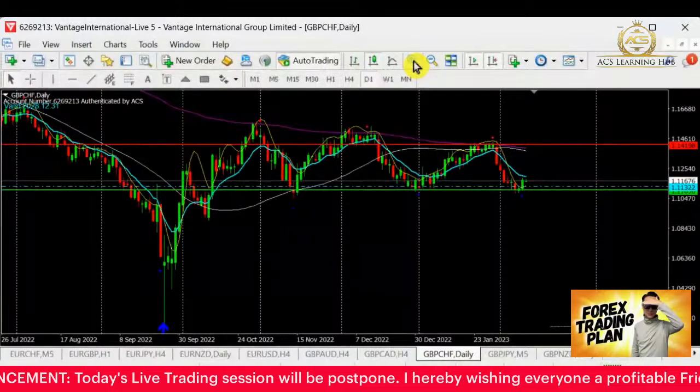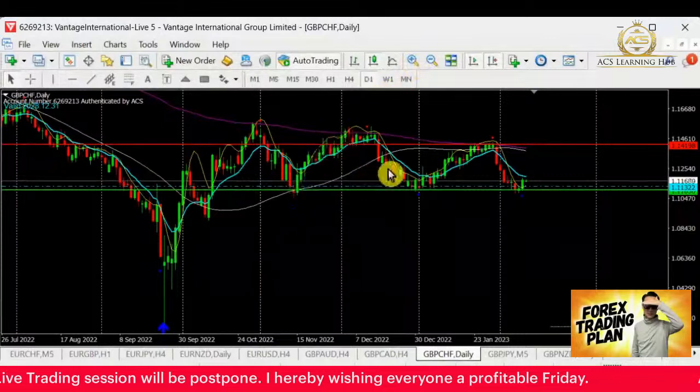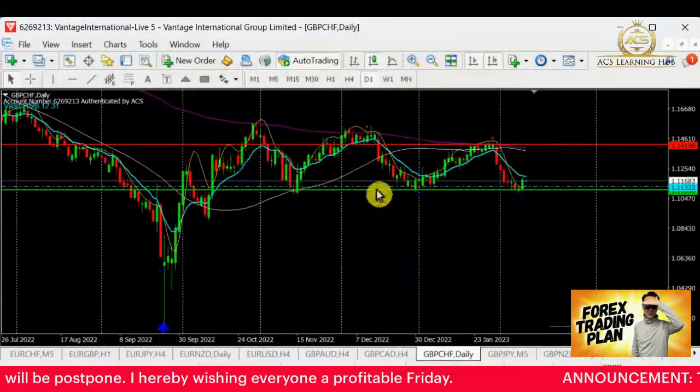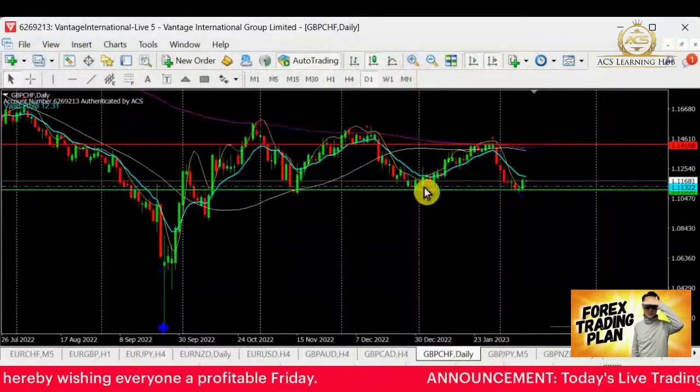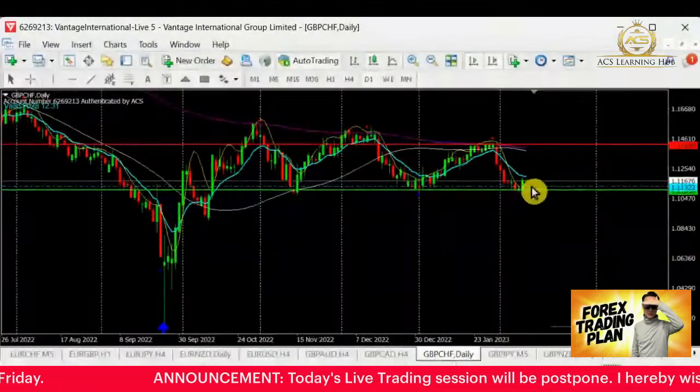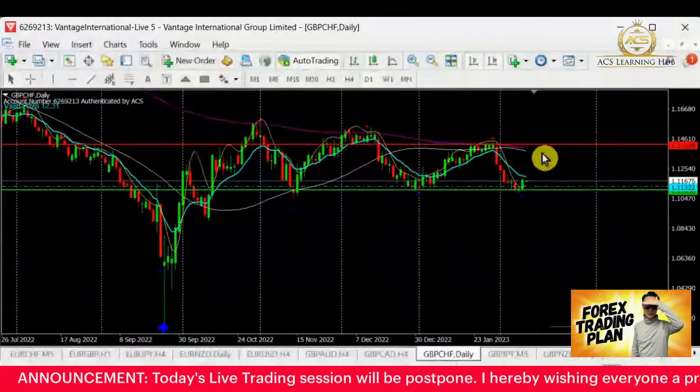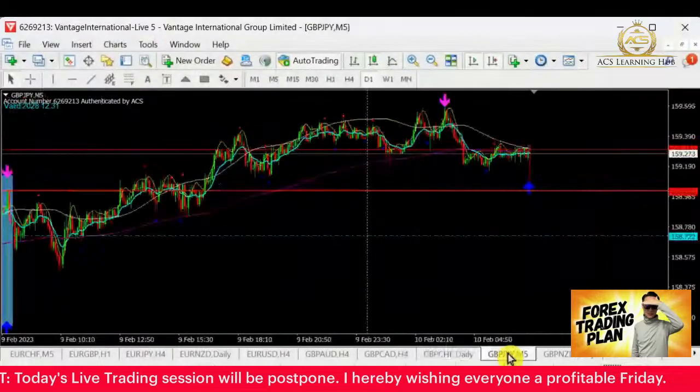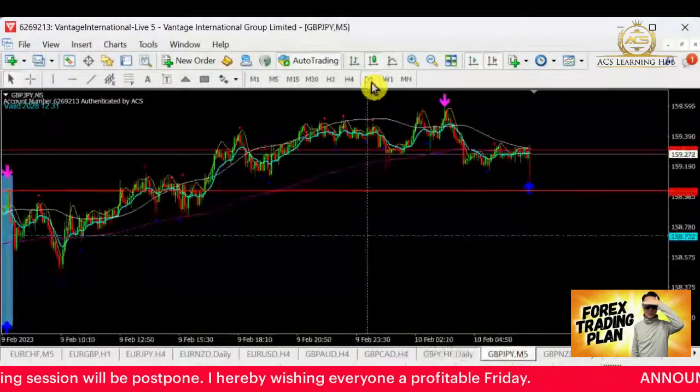Right. So for Pound franc, we are hovering around this area. Selling comes in, and we can see it ranging around this area. So at this point here, it looks like the range is for the buy today. So I'm going to stay away for today. Unless it breaks a support, then that will be a different story.